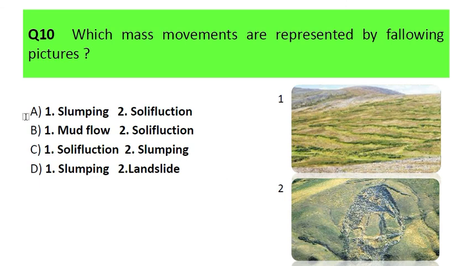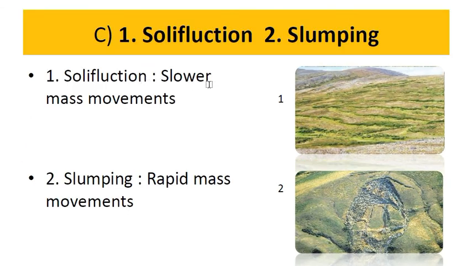So the first option is slumping and solifluction, second one is mud flow and solifluction, third one is solifluction and slumping, and fourth one is slumping and landslide. So the correct answer is C, because this solifluction is a slow mass movement. You can see the solifluction like this. I have already discussed it. Okay, the second one is slumping. So rapid mass movement, this is a slumping, you can see in this picture.